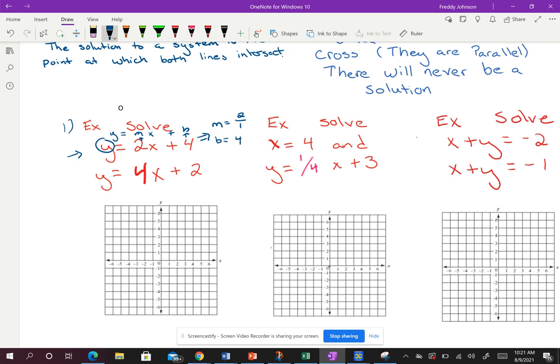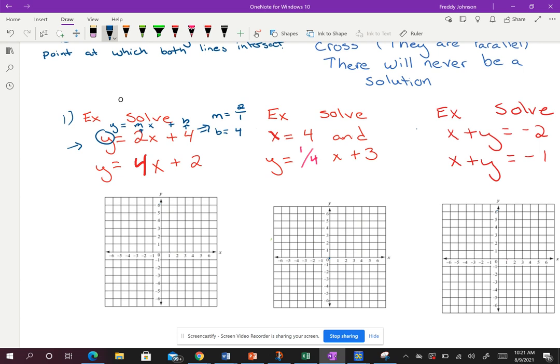So I'm going to graph this one in blue. Remember, where I begin is always up or down. So I'm going to begin at 4, which tells me to go up since it's positive. I'm going to go up 1, 2, 3, 4, and put my dot right there. And then with the slope, I'm going to go up 2 over 1 because it's positive and I always go to the right. So I go up 2 over 1, put a dot.